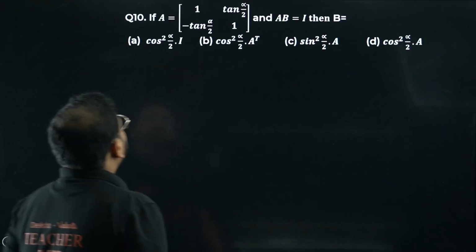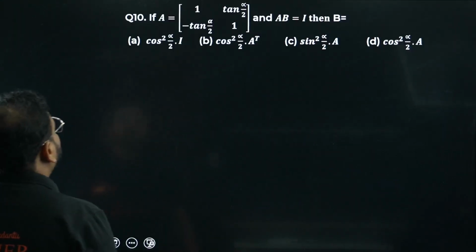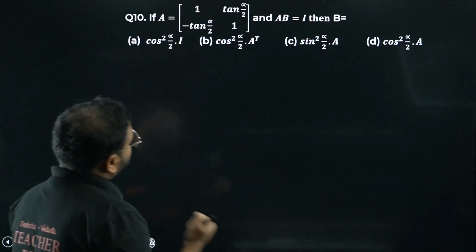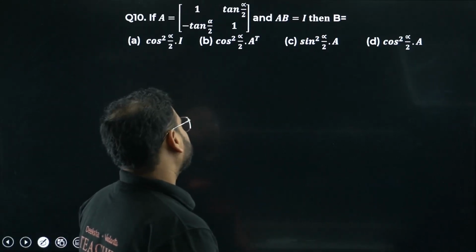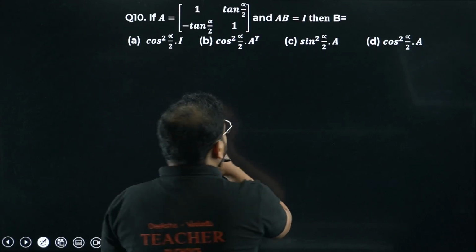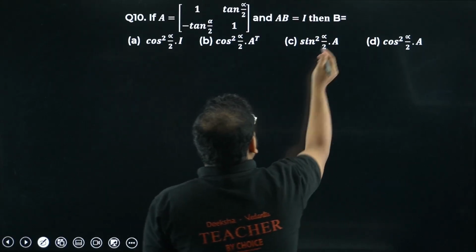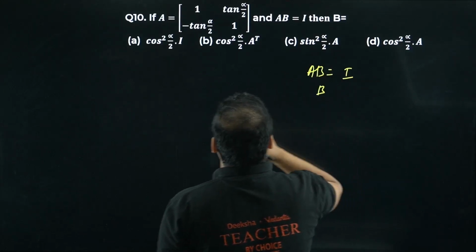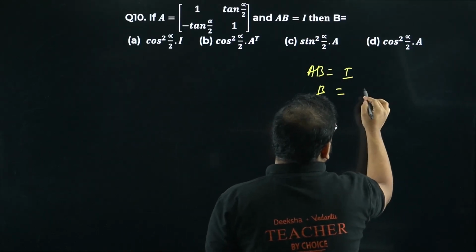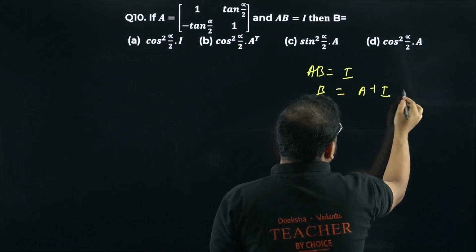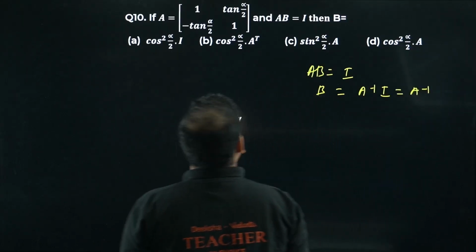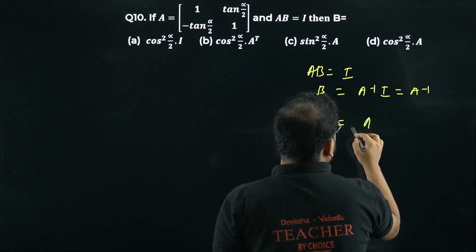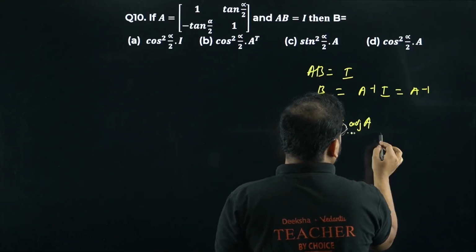Question number 10 now. I have a 2 cross 2 matrix A given as 1, tan alpha by 2, minus tan alpha by 2, 1. If AB is I, then B equals what? So what we can do is find the value of B. When AB is I, I can find the value of B as A inverse times I, simply A inverse. To find A inverse, what we can do, please check, is find adjoint A upon determinant of A.